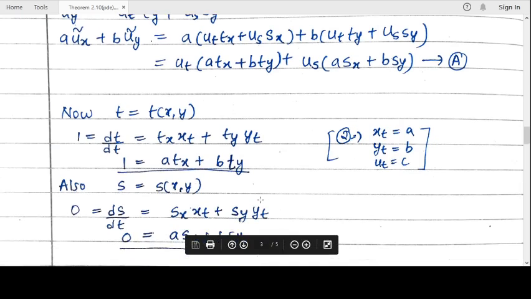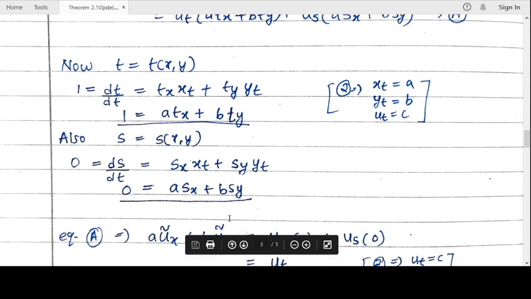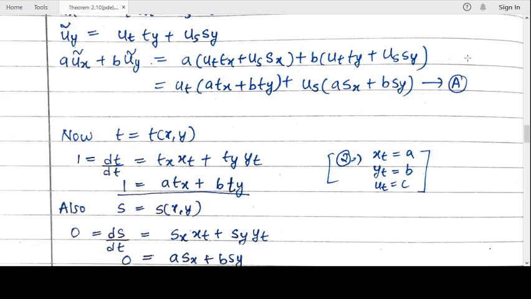Now similarly, s is a function of x and y. Suppose we are differentiating s with respect to t. So s is independent of t, so we have ds/dt is 0. Again we can write it as s, first you differentiate partially with respect to x, then x with respect to t, plus s with respect to y, y with respect to t. So we see that LHS is 0, and x_t is A, y_t is B, so we'll get 0 equal to A s_x plus B s_y. So if we substitute the values here, A s_x plus B s_y becomes 0.